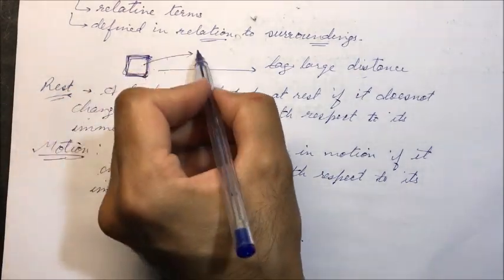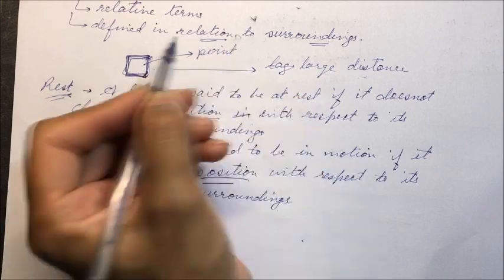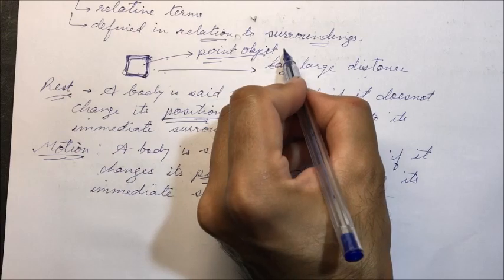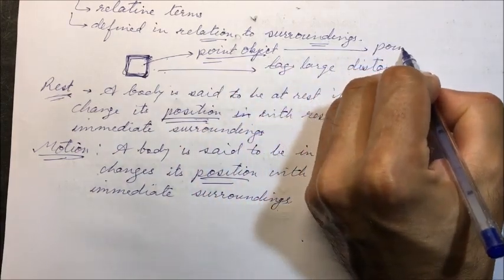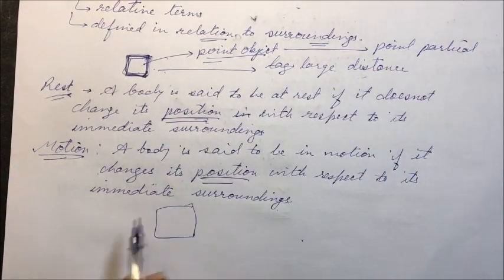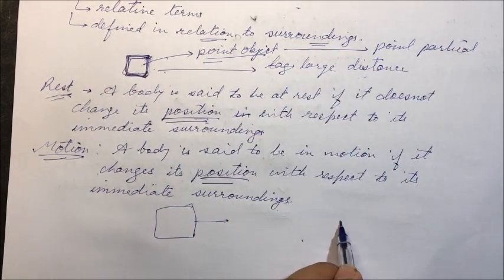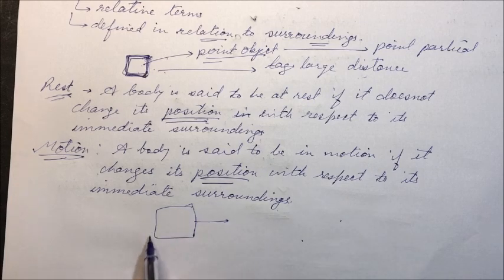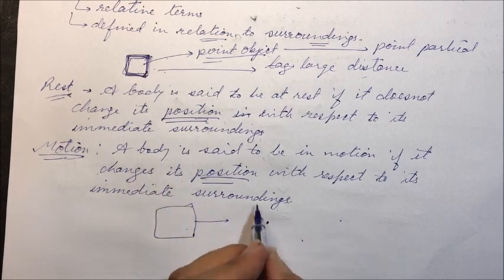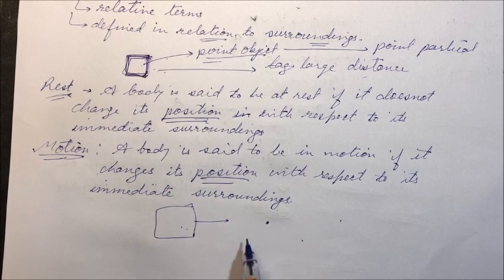We consider this body as a point mass or point object, or we can call it a point particle as well. So however large a body is, if it is covering large distance as compared to its size, then we consider this body as a point object, point particle. So in physics, we'll be considering a body as a point particle to be represented by just a point.